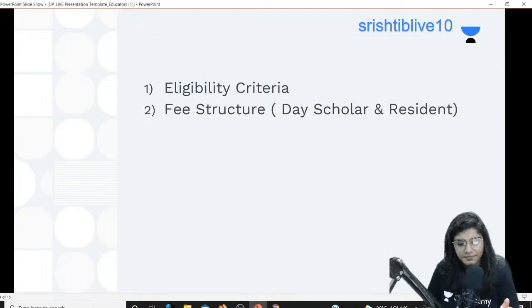Let's move further. Now let's say that you are going for CCMN counseling. What's going to be your choice filling? Choice filling depends on different bases. We cannot generalize a particular choice filling. It depends upon several factors, like what exactly your priority is or what you are looking into. So I have segregated choice filling into 2-3 parts. Then I'll also show you a general choice filling.